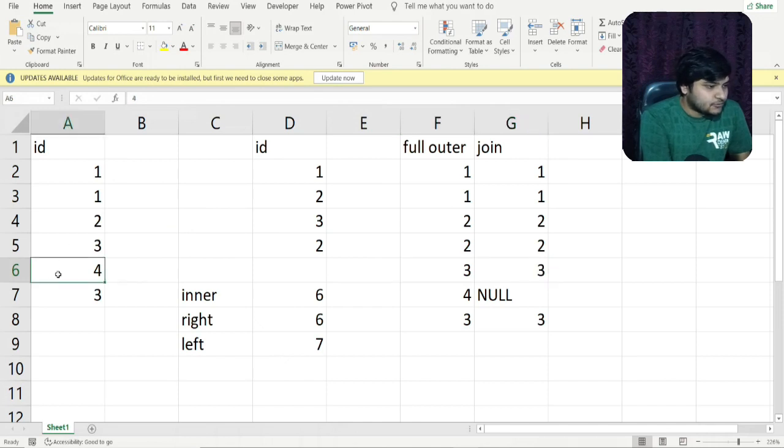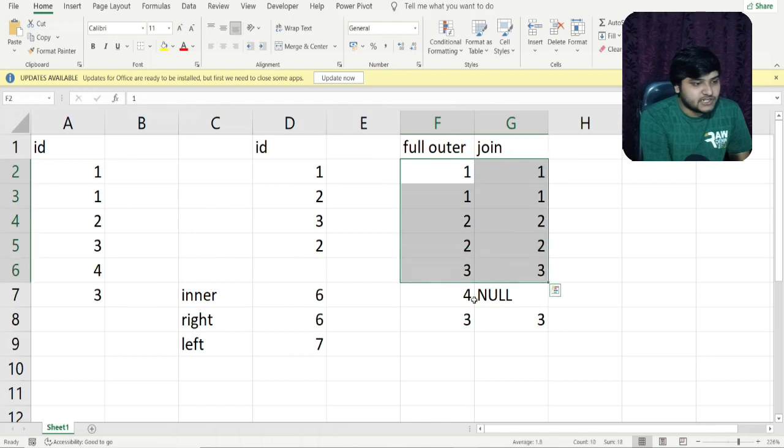So this is 4, so I'll be coming to 4 after the next step. This particular 3, you can see it is being matched with this particular 3 because 3 is present in table 2, so we are getting this particular output. So these are all the matching records which were generated.